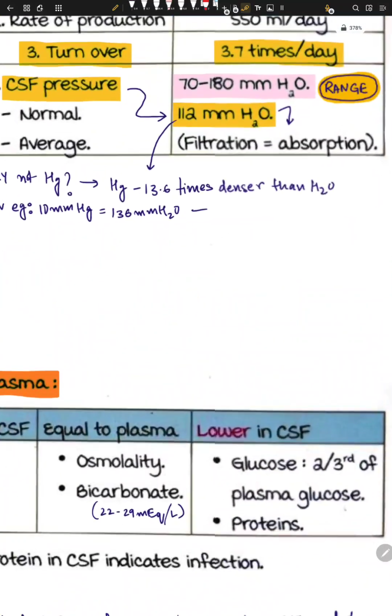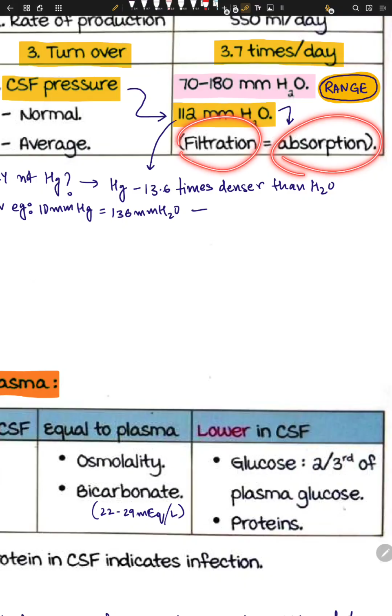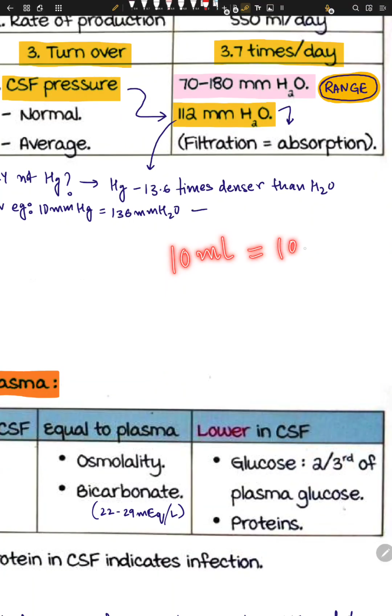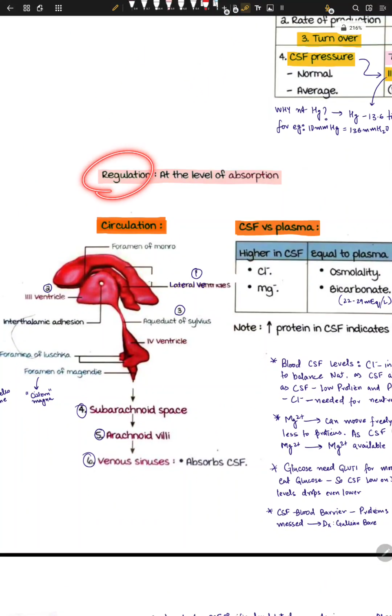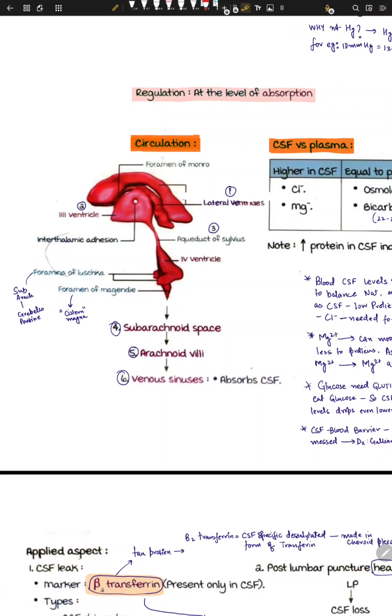Okay, let's see the regulation. I told you that filtration, meaning the production, equals absorption, right? So the more you make, the more you absorb. For example, if I'm producing 10 ml, then 10 ml should be absorbed, should be excreted by your system. So that's the concept of this, okay? If there is a problem in the absorption, the pressure of CSF will increase, of course. So what's the regulation? At the level of absorption, the regulation, okay.